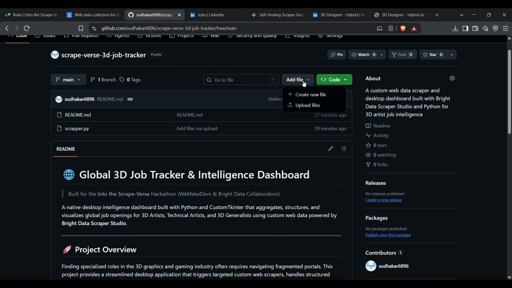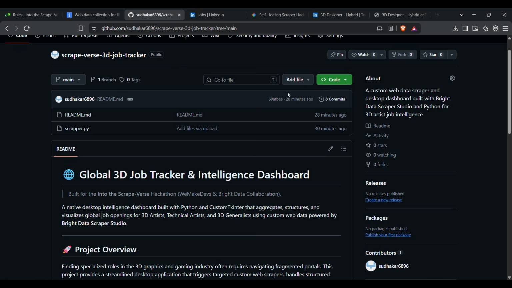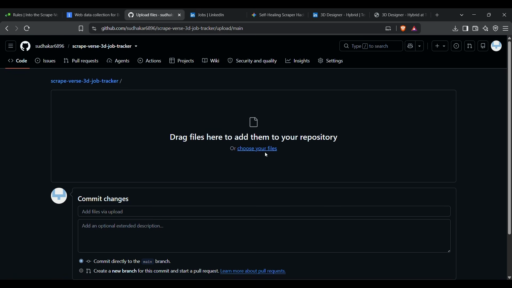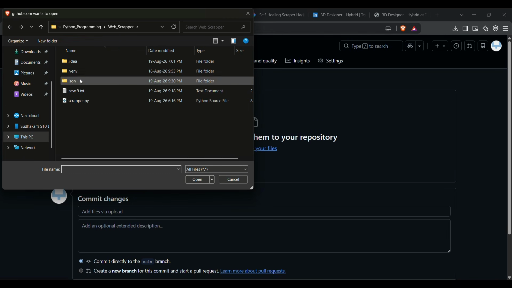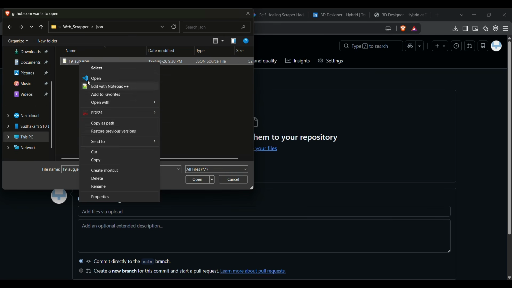To upload it, I click on add file. Sorry, I need to click upload files, then choose your files, and then I have given the JSON.